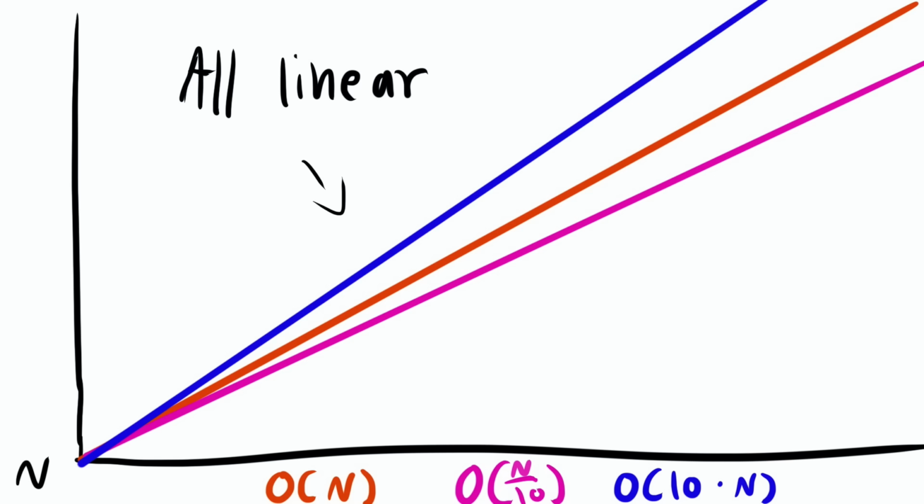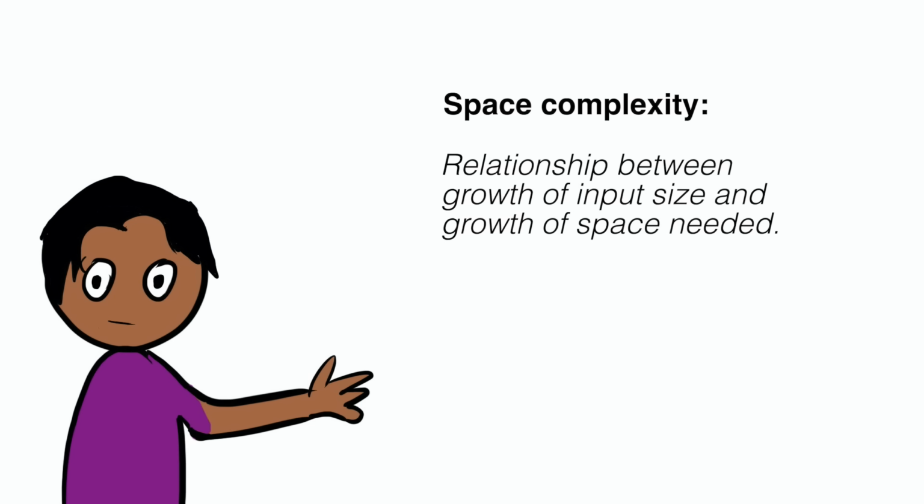For big O notation, we drop constants, so O of 10 times n and O of n over 10 are both equivalent to O of n because the graph is still linear. And big O notation is also used for space complexity, which works the same way for how much space an algorithm uses as n grows.